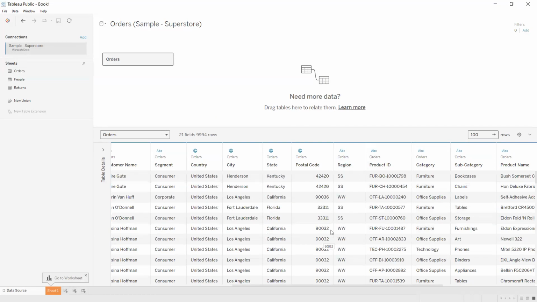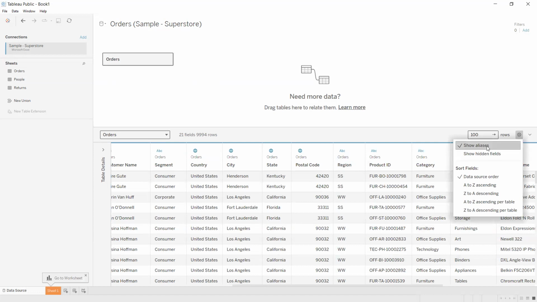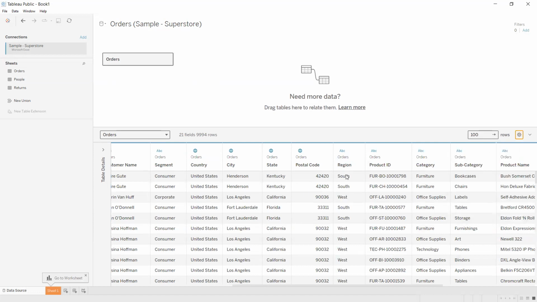Now let's say you have changed these into aliases, and in the preview pane you don't want to see the short forms. I want to see the full names. It does not mean that you're removing the aliases. You're just saying that in the preview pane you don't want to see the short forms, but you need them to be present when you do some analysis. On the right corner, you see the gear-shaped settings icon. Go there and uncheck Show Aliases. Now it appears that the aliases are completely removed. It is showing the original.